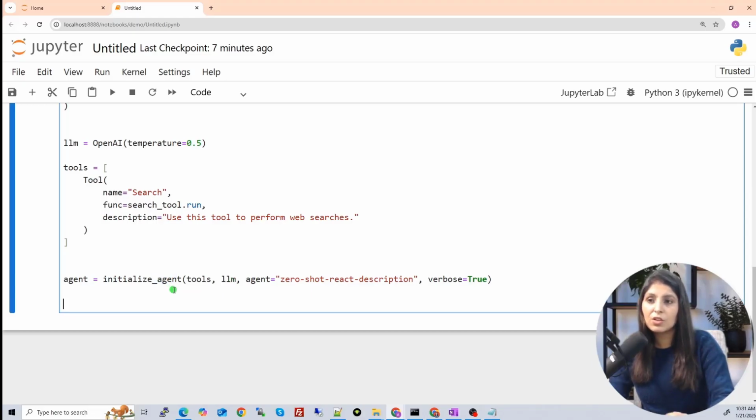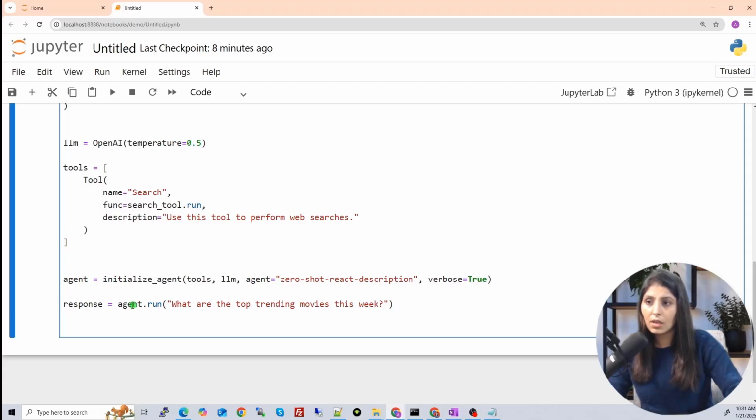This is the single line. Using this line, we have prepared our agent. Now we will ask the question to the agent and we will see what kind of response we get. So this is the question I want to ask, and agent dot run. This is the question we are giving to the agent: what are the top trending movies this week.